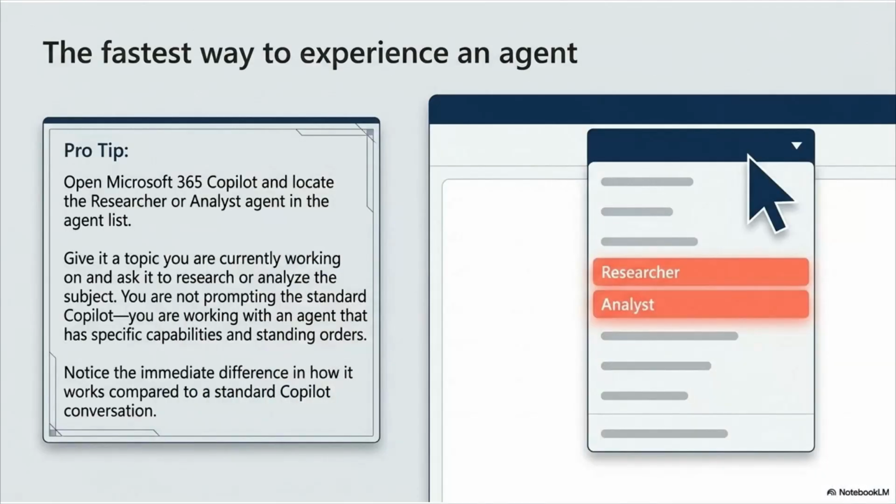Pro tip: the fastest way to experience an agent. Open Microsoft 365 Copilot and locate the researcher or analyst agent in the agent list, shown on screen as the highlighted options. Give it a topic you are currently working on and ask it to research or analyze the subject. You are not prompting the standard Copilot. You are working with an agent that has specific capabilities and standing orders. Notice the immediate difference in how it works compared to a standard Copilot conversation. That difference is the distinction this entire video has been building toward.